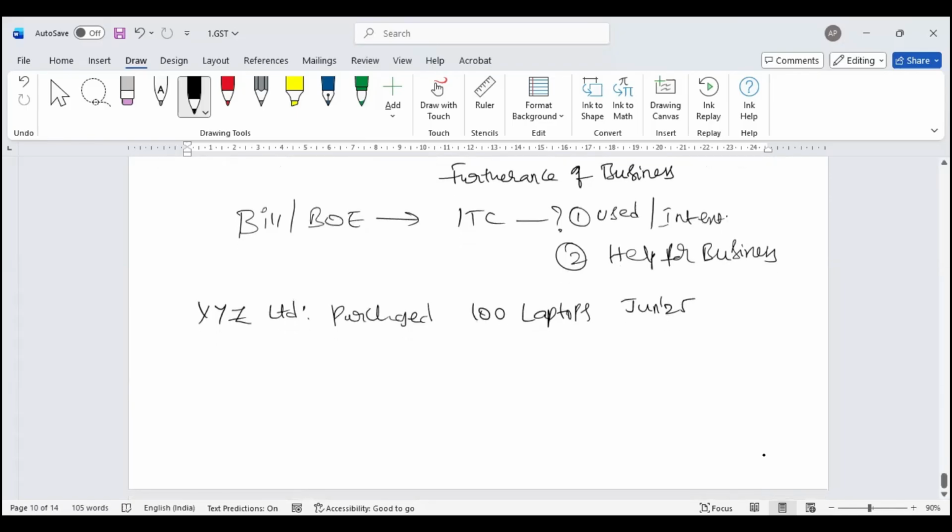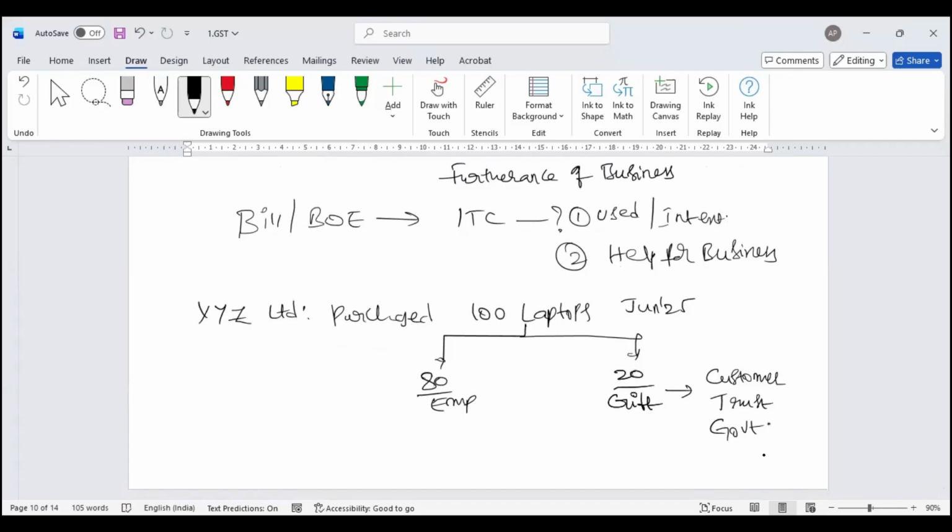Out of these 100 laptops, let's assume that 80 were given to employees, and 20 were given as gifts, maybe to a customer, maybe to a trust, maybe to government organizations. Now, business is what the GST law talks about, where there is an advancement,